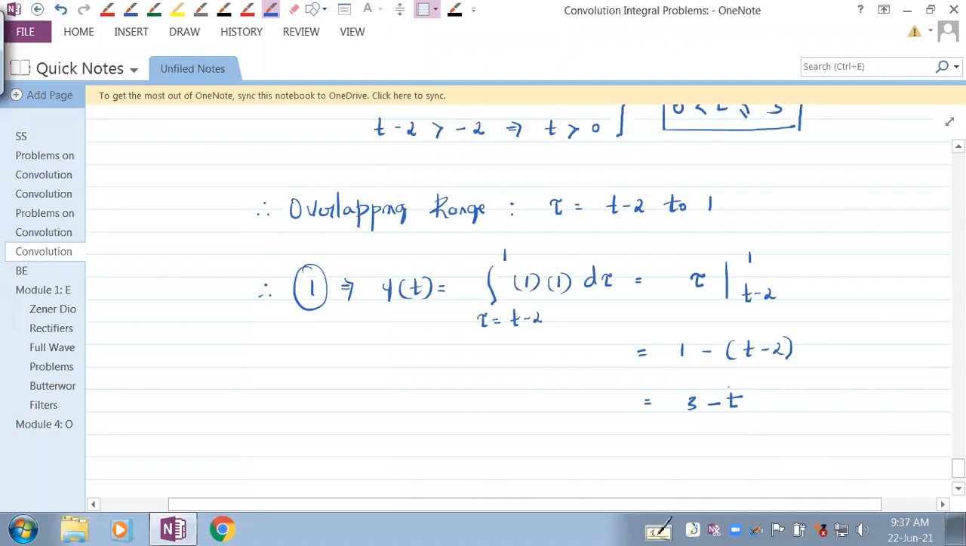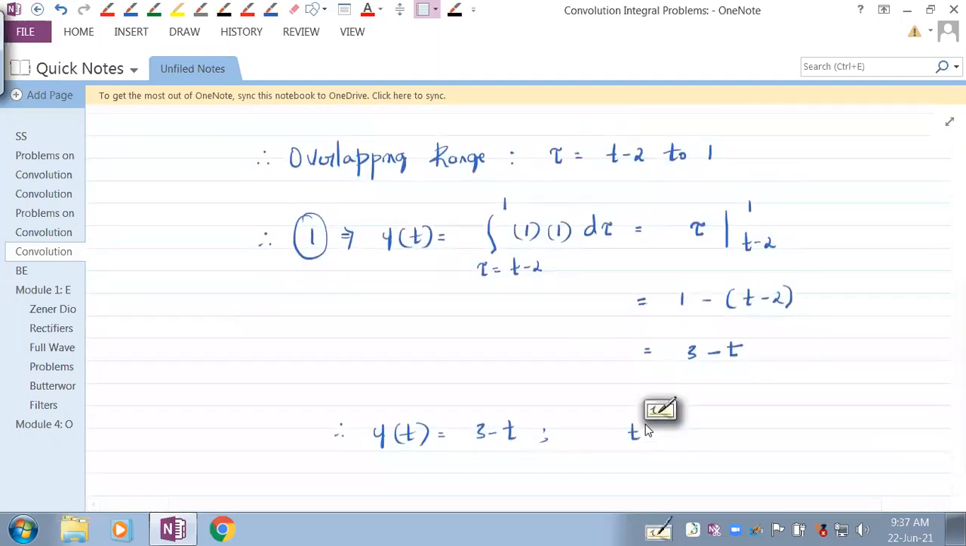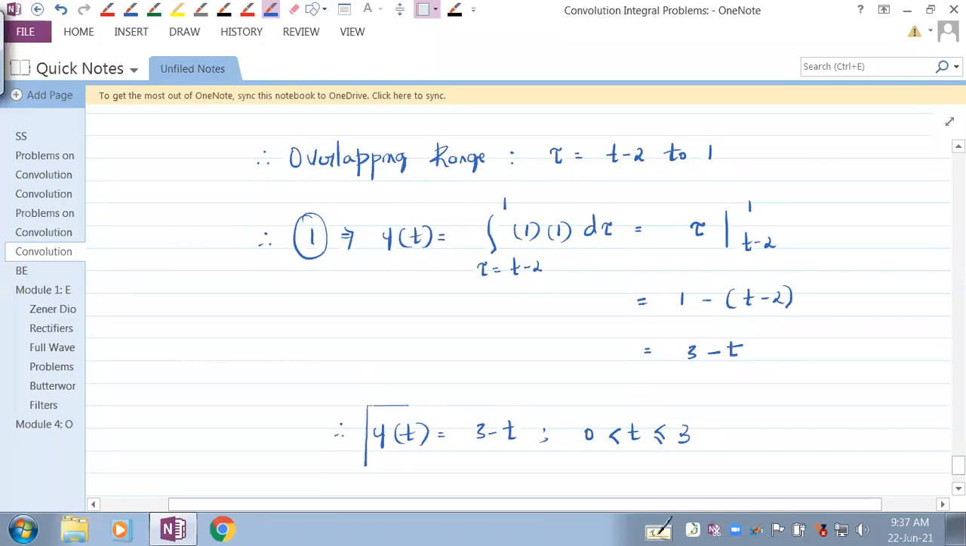From 0 to 3, it is 3 minus t. Fine. So therefore we can say y of t is 3 minus t for the case t greater than 0 and less than or equal to 3. So this is the second case.